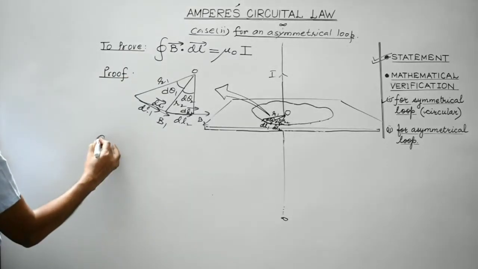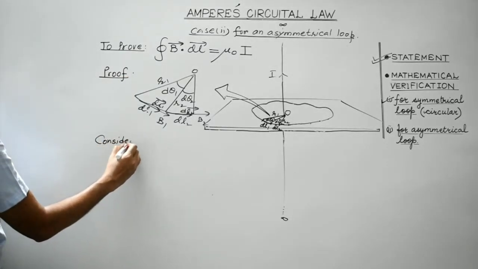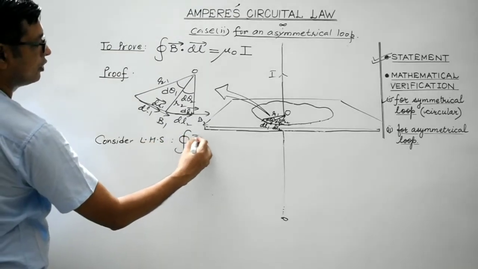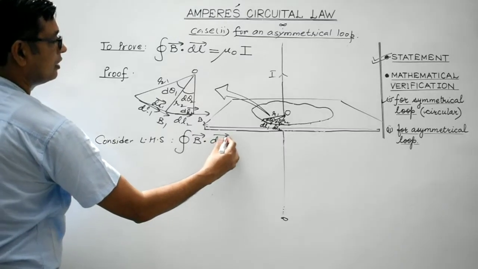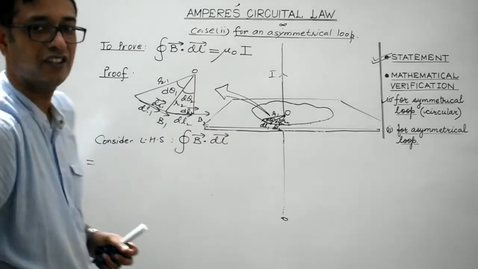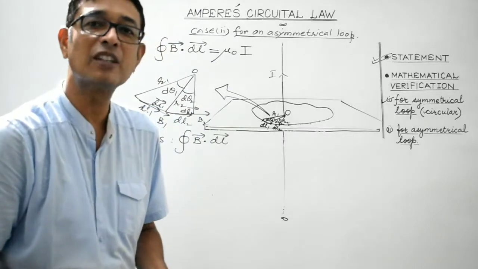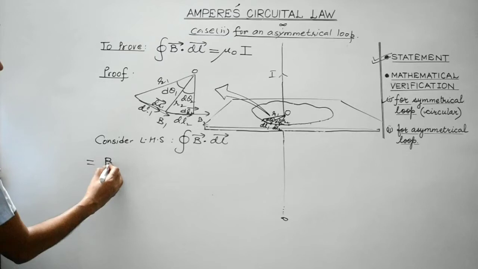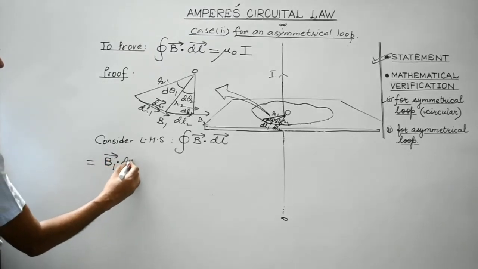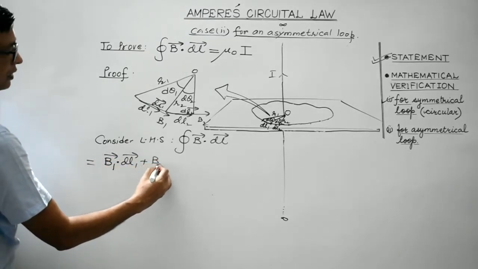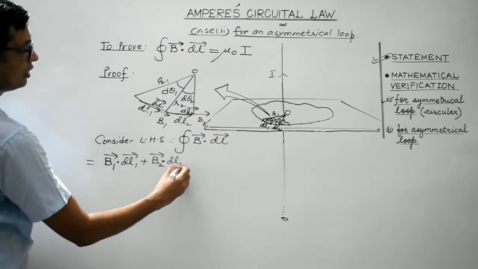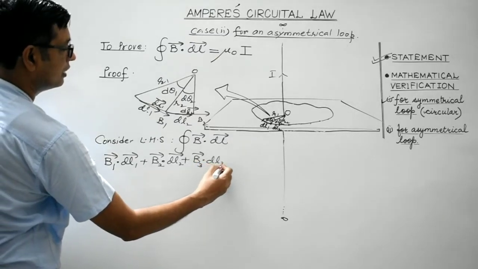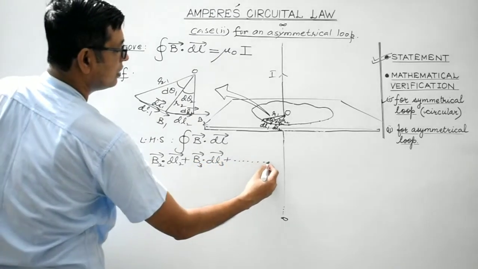So let's consider the left hand side, that is the closed line integral of the magnetic field. Now, this integration is the expanded version of a summation. We'll split it up into n parts. So we can write it like this. Let us consider B1 vector dot dl1 vector plus B2 vector dot dl2 vector plus B3 vector dot dl3 vector and so on.